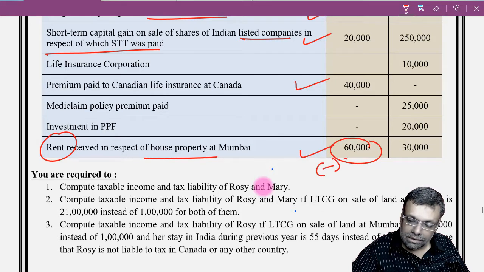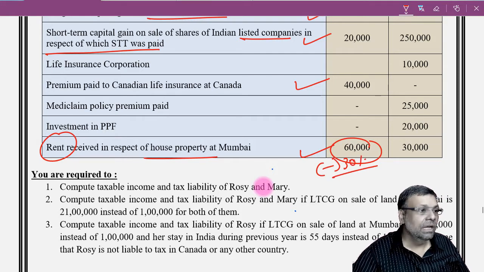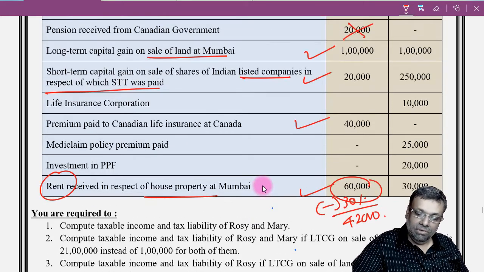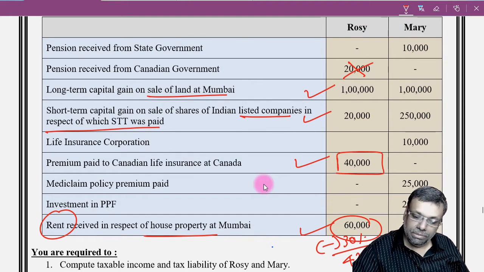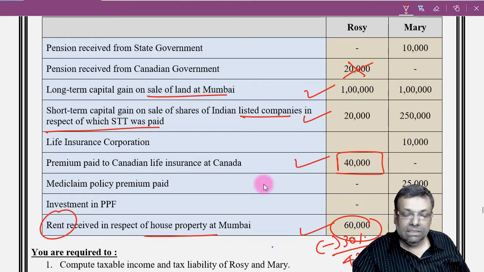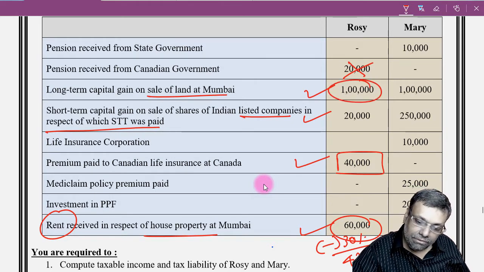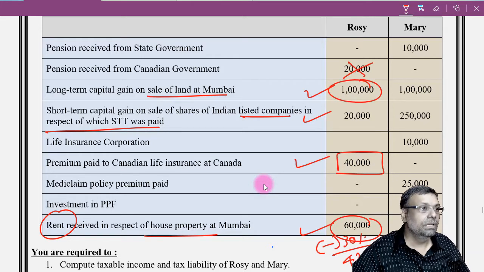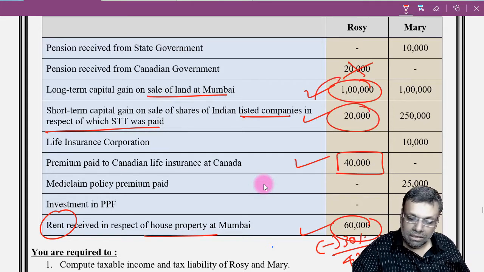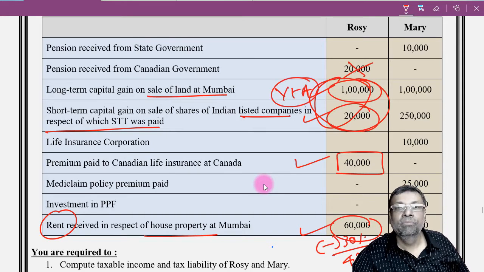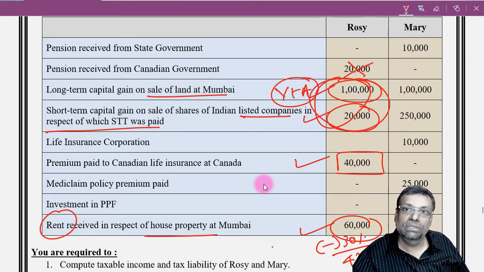So give minus 30% standard deduction, and the net income is going to be 42,000. Now when it comes to Chapter 6A deduction, if there is any income of this type, long-term capital gains, or this particular type which is 20,000, against these two incomes, Chapter 6A deduction is not permitted. That is the general provision of Chapter 6A.